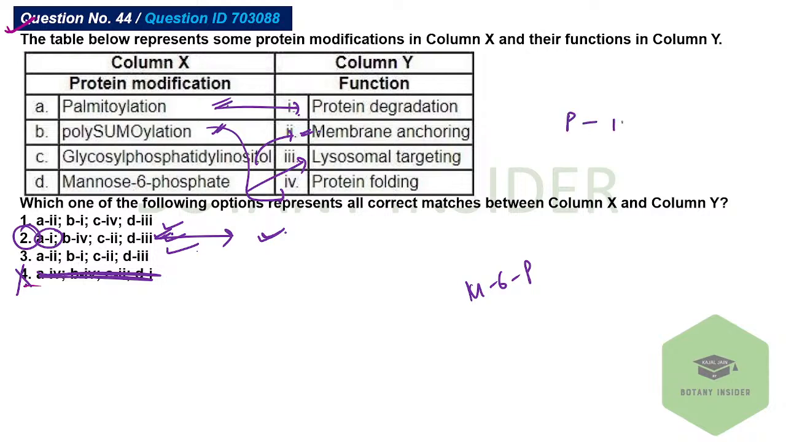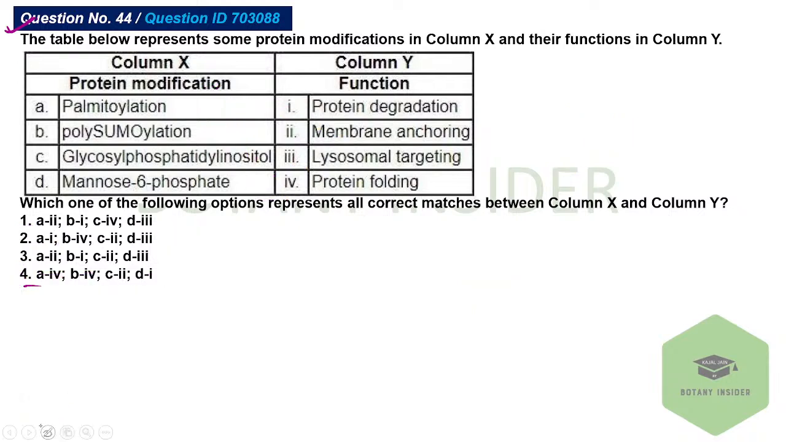Okay, wait. First gets marked with second, then D gets marked with... palmitoylation is for sure membrane anchoring. Let's just cross check this. Really sorry. Just a minute. Palmitoylation, that is A, should be marked with the anchorage because it is helpful in the anchorage. First with second, you can eliminate this and this. Then D with 3, that is mannose 6 phosphate with 3. Then protein folding is there and protein degradation is there.